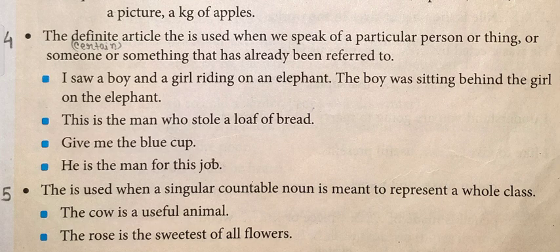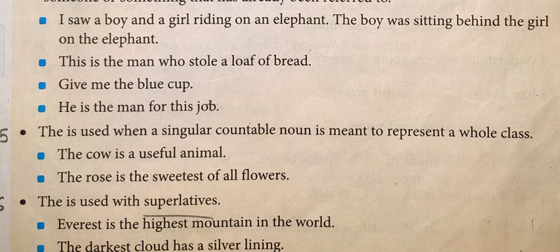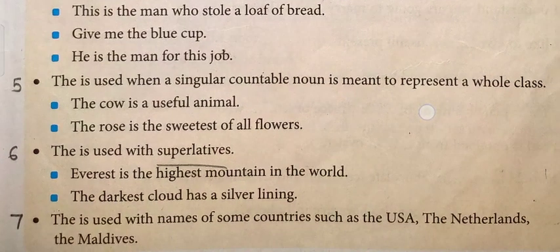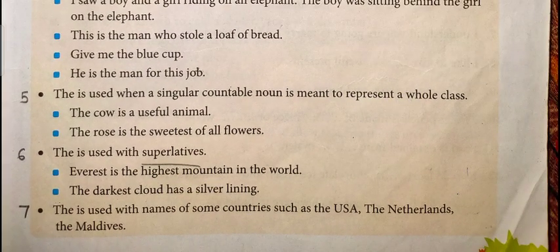Okay, next rule: the is used when a singular countable noun is meant to represent the whole class. When a singular noun represents the whole class, we use the before that noun. Look at the first example: the cow is a useful animal. Here the cow means the whole cow race. And in the second, the rose is the sweetest of all the flowers. Here the rose means all the roses.